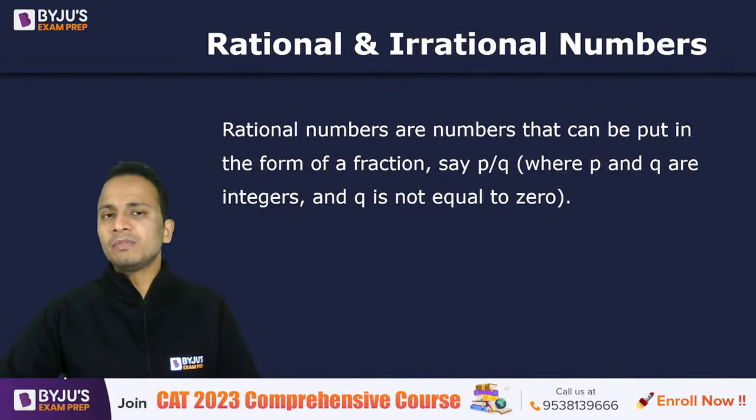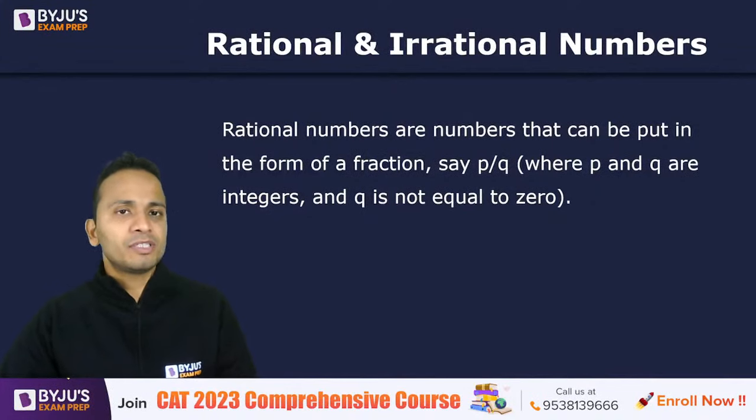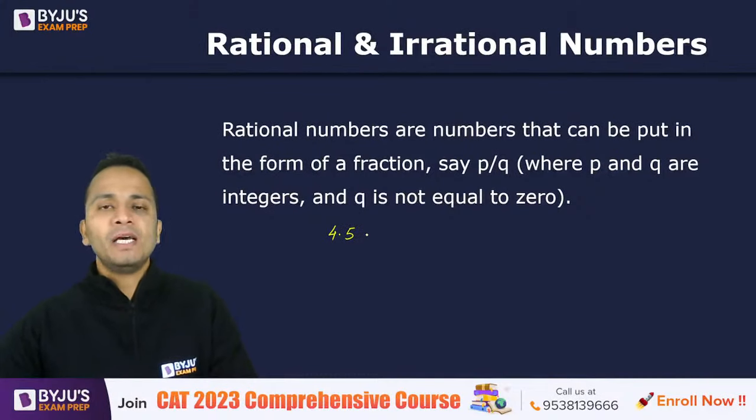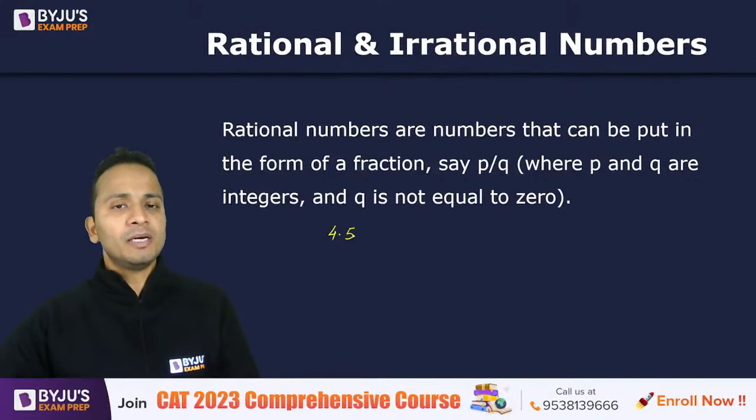Now the problem comes when we have the numbers given in the form of a decimal. Let's say there is the number 4.5. Now 4.5, no problem at all. I can say that this will be a rational number because 4.5 can be expressed in terms of fractions.